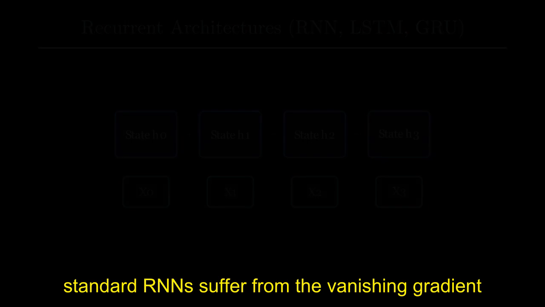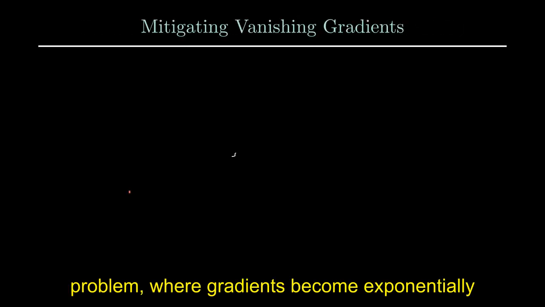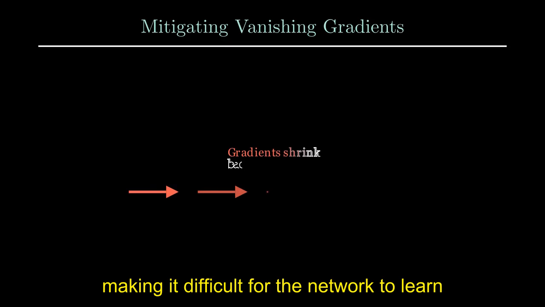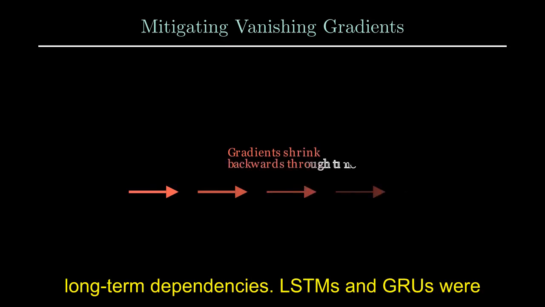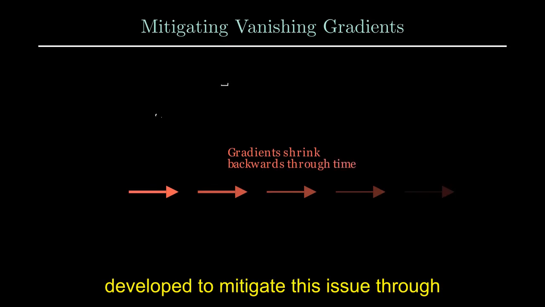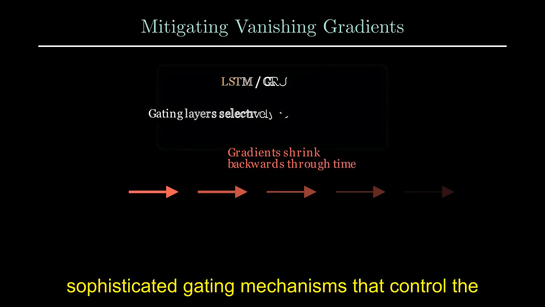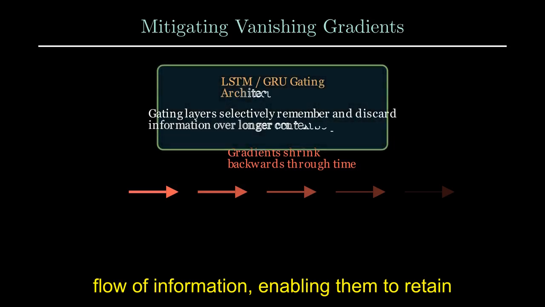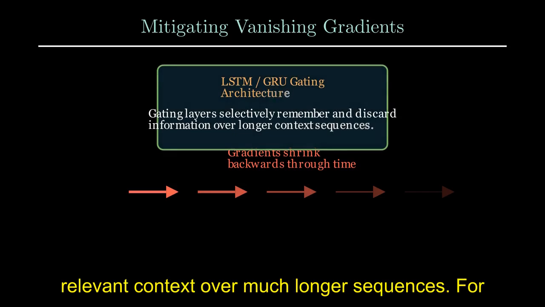However, standard RNNs suffer from the vanishing gradient problem, where gradients become exponentially smaller as they are back-propagated through time, making it difficult for the network to learn long-term dependencies. LSTMs and GRUs were developed to mitigate this issue through sophisticated gating mechanisms that control the flow of information, enabling them to retain relevant context over much longer sequences.